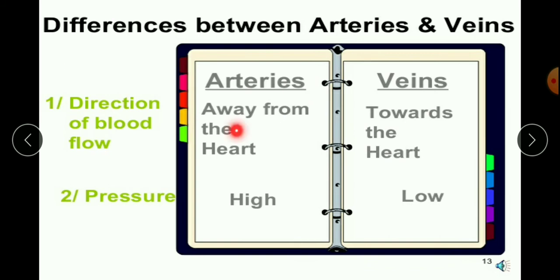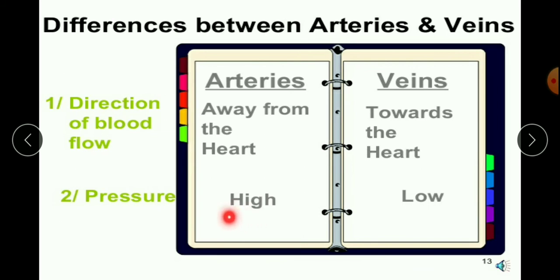So arteries will carry blood from the heart to all the parts of the body to give oxygen. Veins will bring the carbon dioxide to the heart to give to the lungs again. So what is the pressure? The pressure in the arteries is very high and the pressure in the veins is very low.